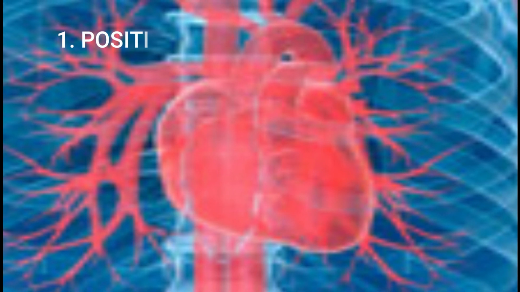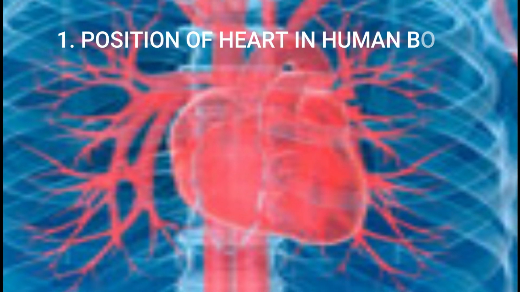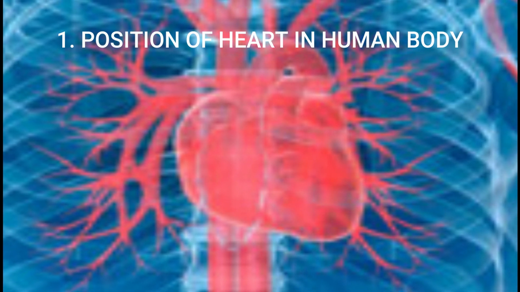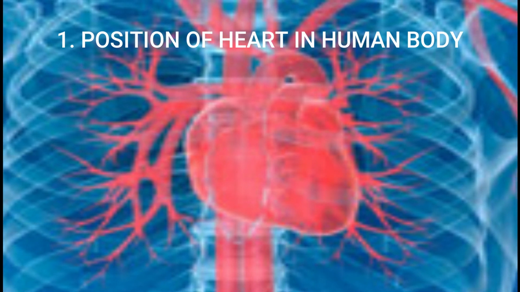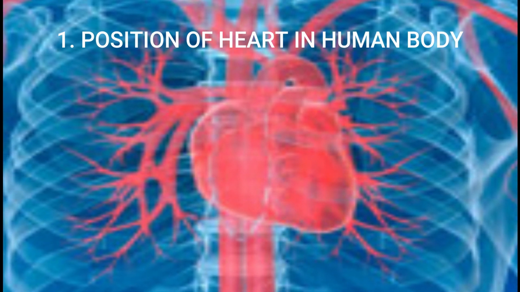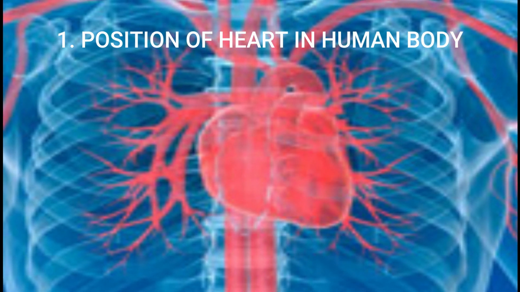The first topic in our video is about the position of the heart in the human body. A heart is the controlling unit of the circulatory system. As we know, it controls the flow of blood through the rest of our circulatory system. It works under the command of another brilliant organ called the brain. Getting back to our heart, it is completely a muscular organ.